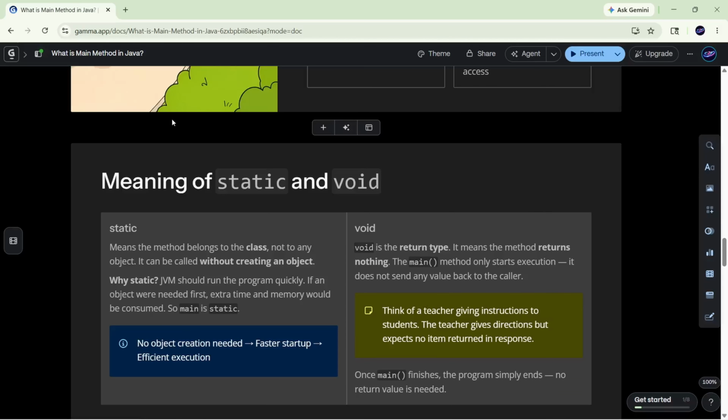After public, we will find static. Here static is used to call a method without creating an object. And it is also used to store the data efficiently and to start the program very fast. After static, you will see void. Void is a return type and here void does not return anything, because the main method is used to start and execute the program, but not to return anything.